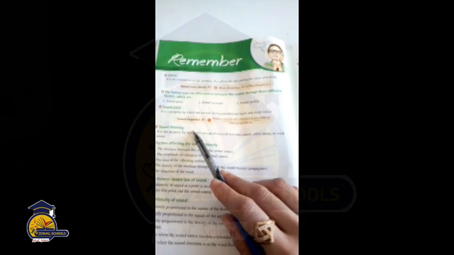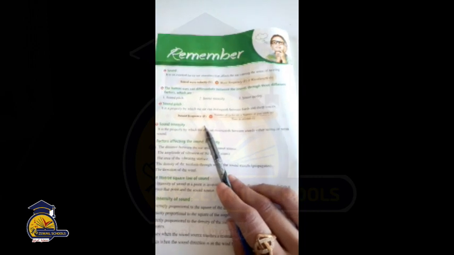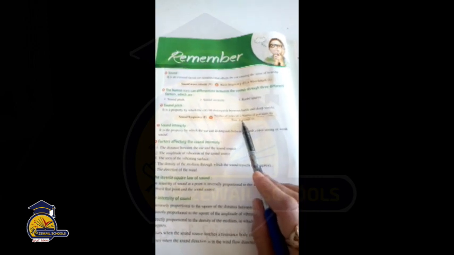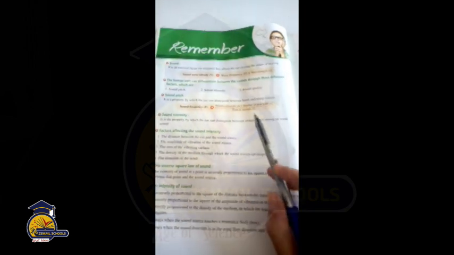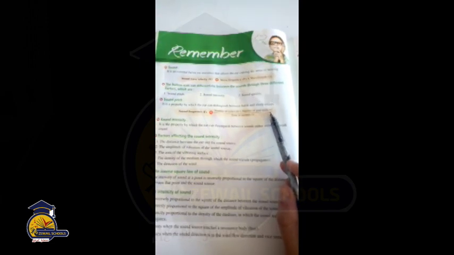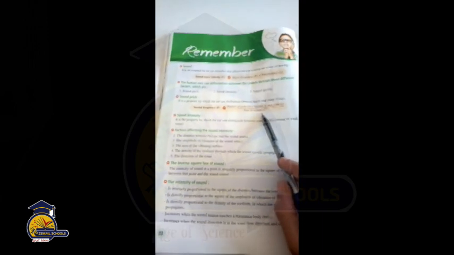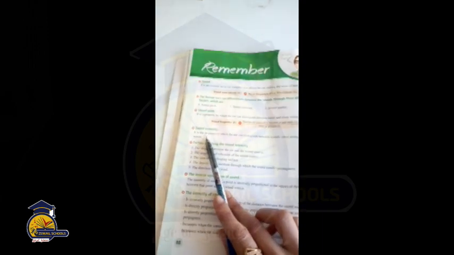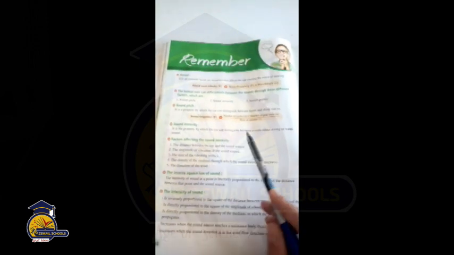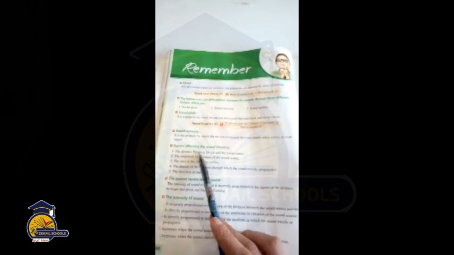And here is the law: sound frequency, represented by F, equals the number of cycles, represented by D, times the number of gear teeth, represented by small n, divided by time in seconds, represented by T. Number two, sound intensity. This is the property by which the ear can distinguish between strong or weak sound.